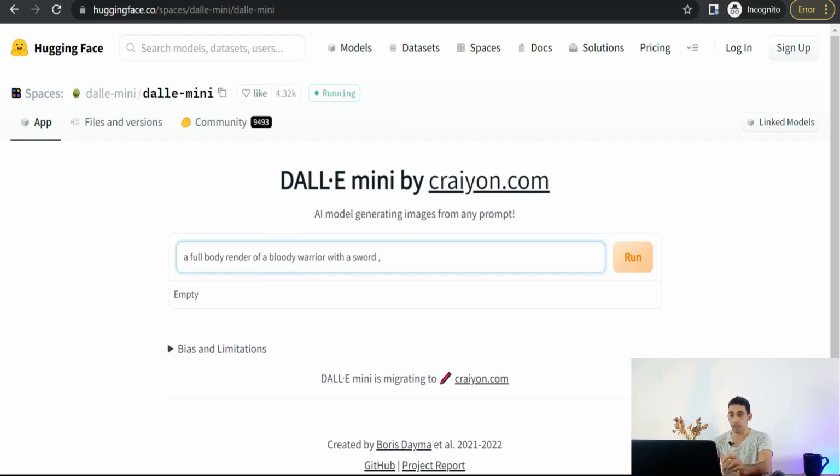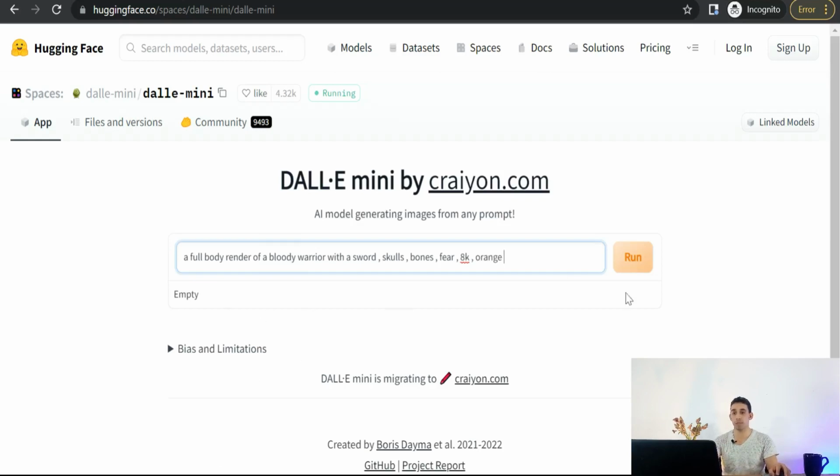Okay, and you can add comma and add here some skulls, bones, some fear. And you can add something about the definition of that art, like 8K. And we can add something like orange color, and so on and so forth.